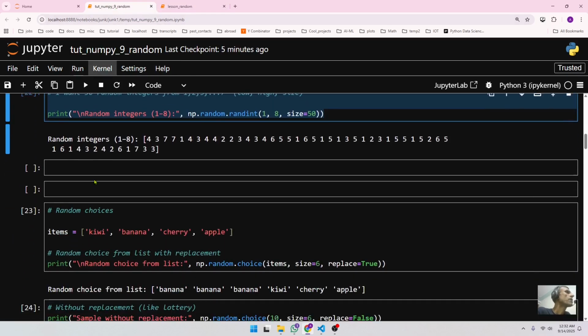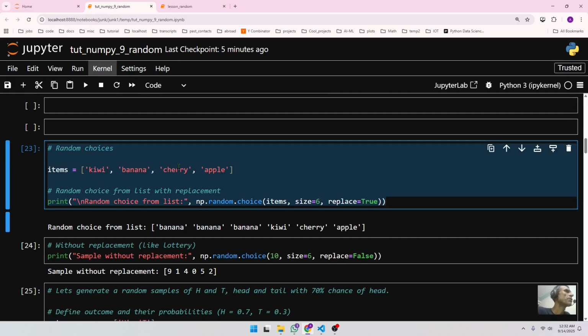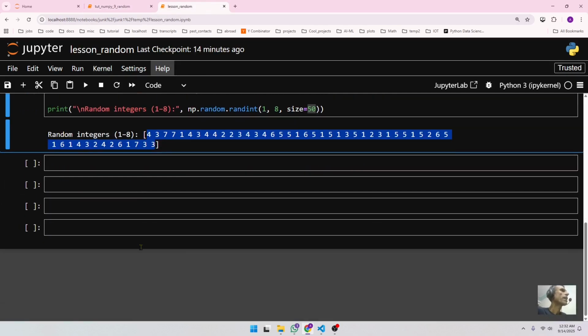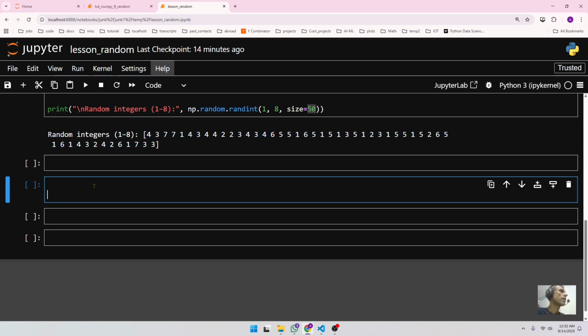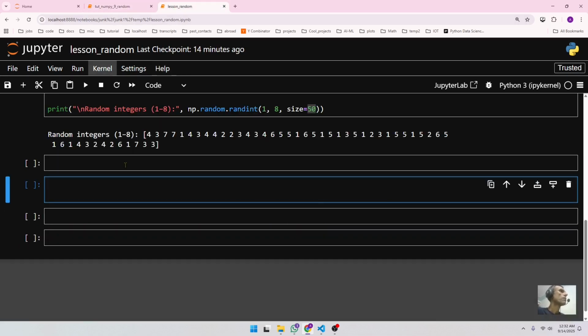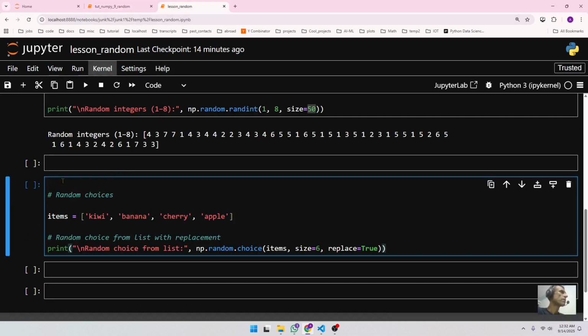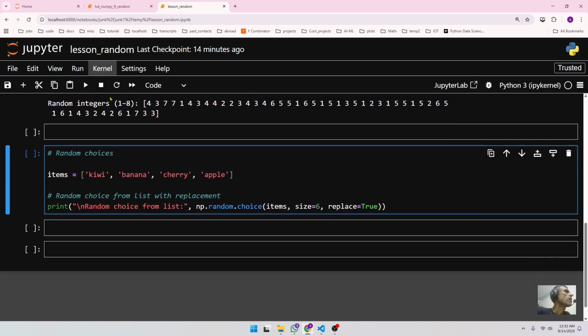Okay, now let's say you have items. These are your items: kiwi, banana, cherry, apple, and you want to have a random item from this list. So come over here, paste it. All right, you want to have random choices from these items. So how do you do that?